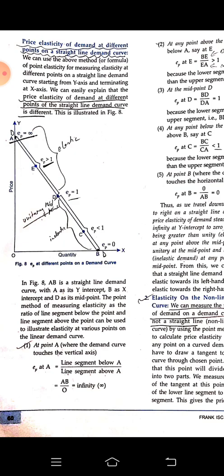Point E is elastic, point D is unitary, and point C is inelastic.